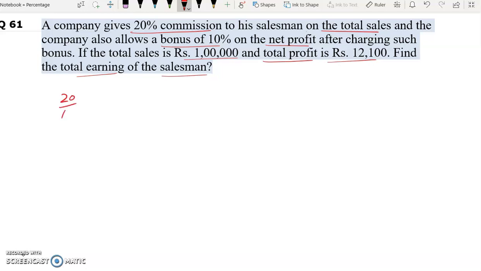So 20% of total sales. Our total sales is how much? 1 lakh. So 20% commission will be how much? 20,000. This is commission.